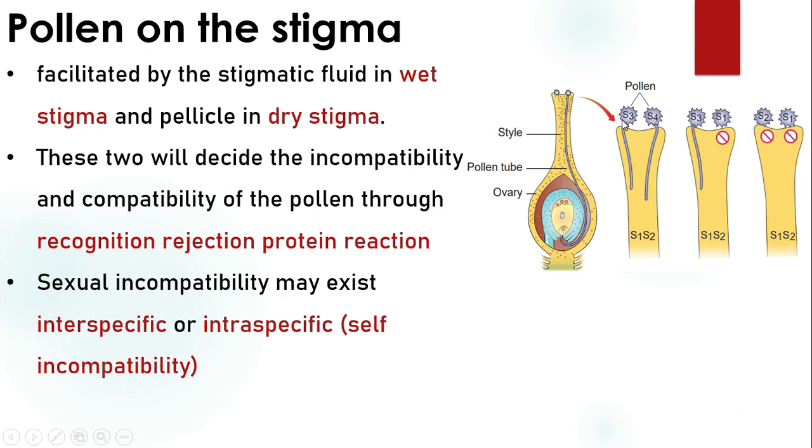If the pollen is compatible with the stigma, it allows germination. If the pollen is incompatible, that means it is completely different from that species, that is called incompatibility, and it is rejected. If incompatibility is present, pollen germination does not take place.